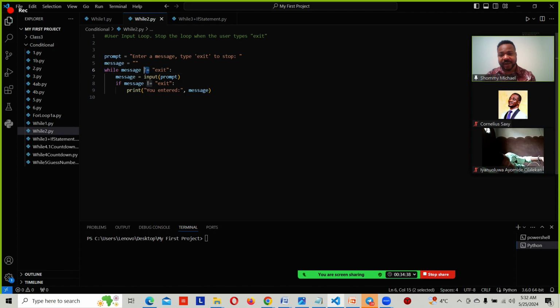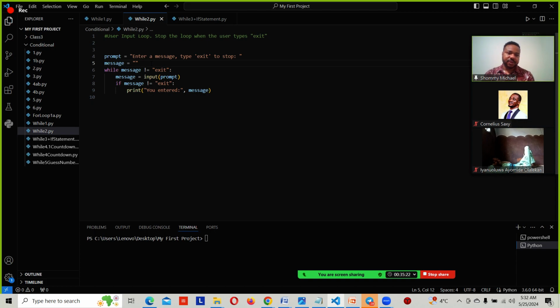So this operation right here, exclamation mark in Python means not, then equals to means is equal to, right? So is not equal to exit. Why the message? This message right here, we said prompt. This is a prompt. It's going to prompt you. What does this mean? This prompt is a function. It is going to prompt the user when we run it, right? So we now said while this message, we leave it empty. The reason why we leave it empty is because after it prompts the user, it is going to allow the user to type in something.